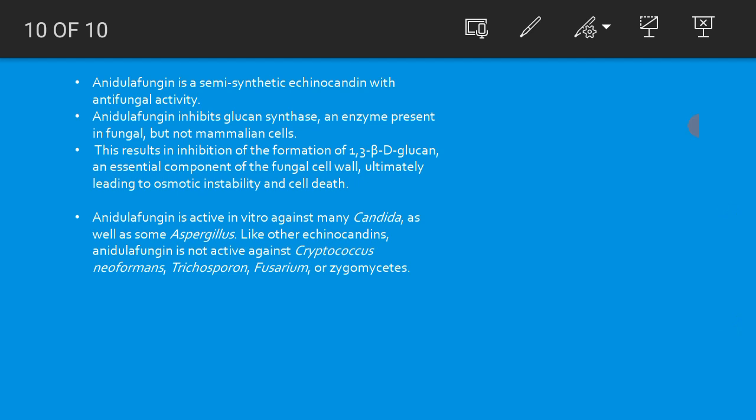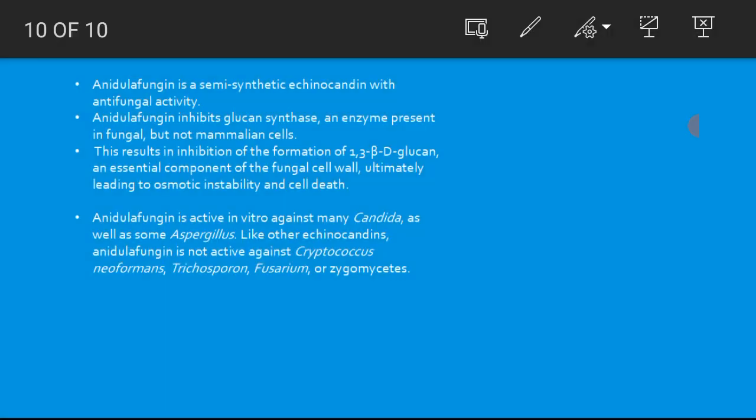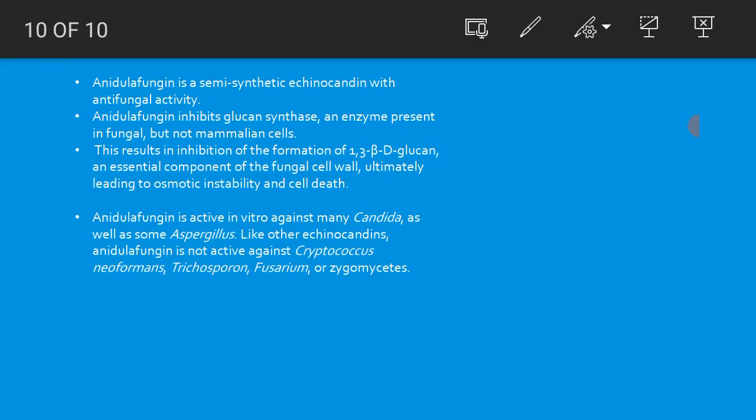If the enzyme were present in the mammalian cell, then it could affect normal mammalian cells also, right? But this enzyme is only present in fungal cells, and therefore the drug is very specific for the glucan synthase present in the fungal cell.